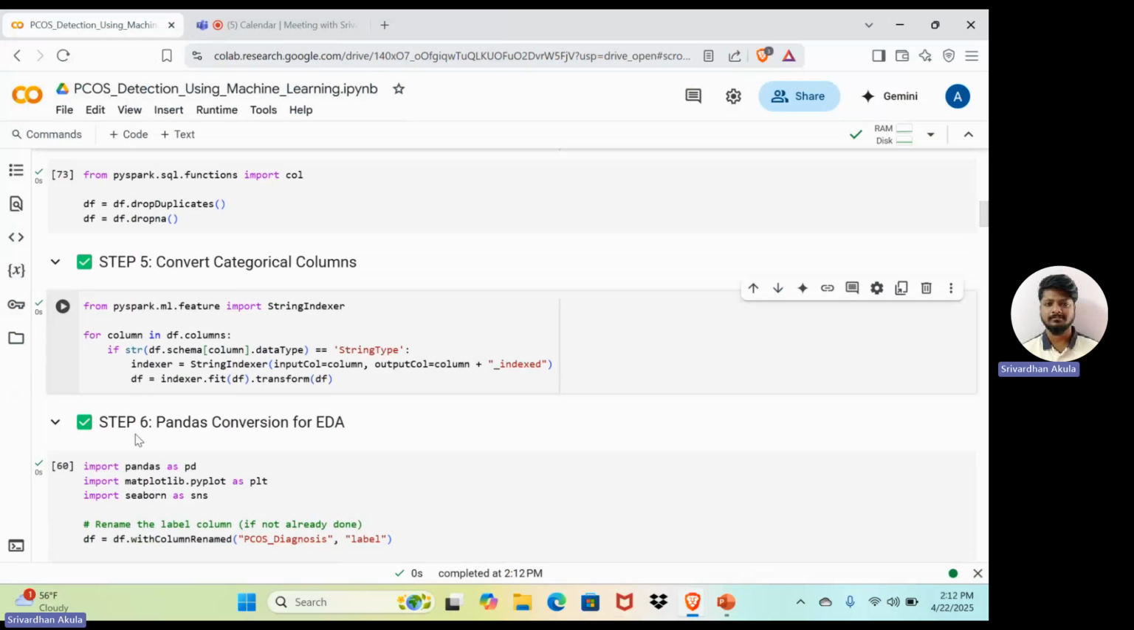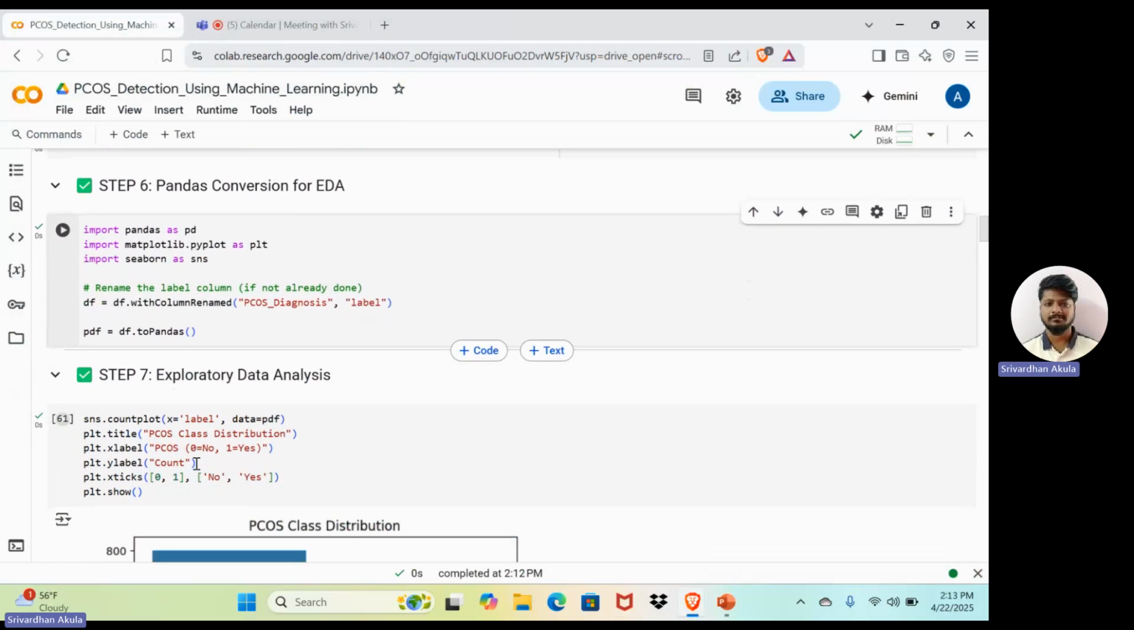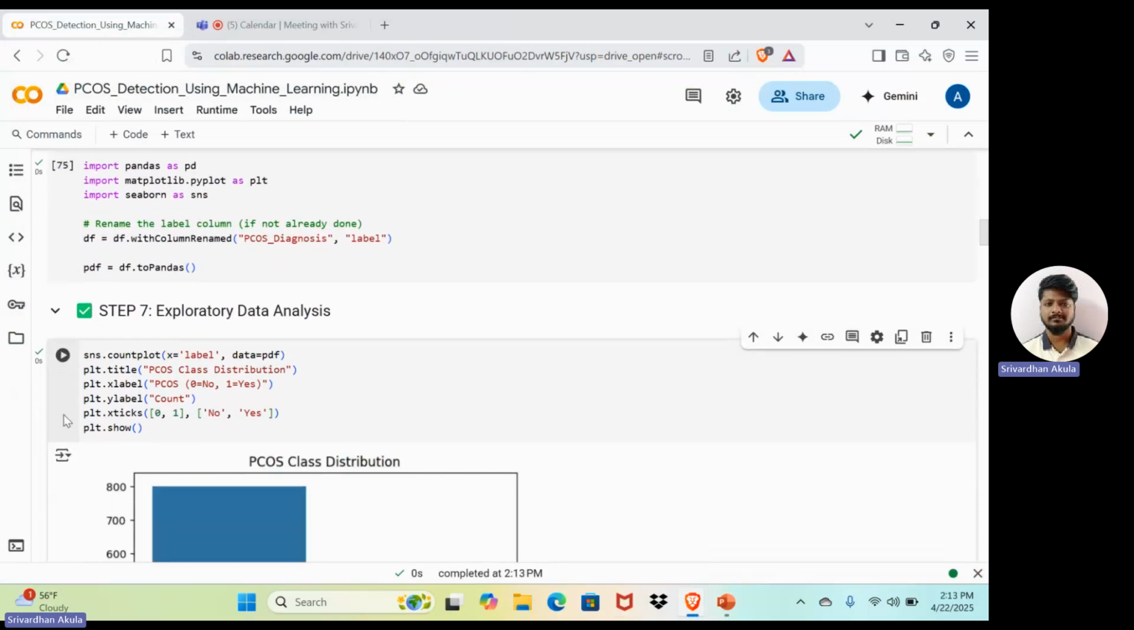And in step 6, we have the pandas conversion and EDA, where we have imported essential libraries such as pandas, numpy, matplotlib, and seaborn for data handling and visualization. For modeling, we have used some machine learning libraries from sklearn.